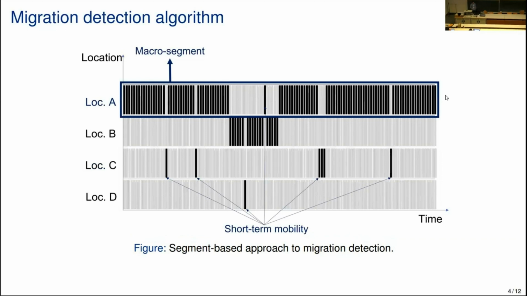So you have to imagine this is a hypothetical trajectory for a user that is seen across 4 locations, and we'll look at these trajectories from a macro perspective.